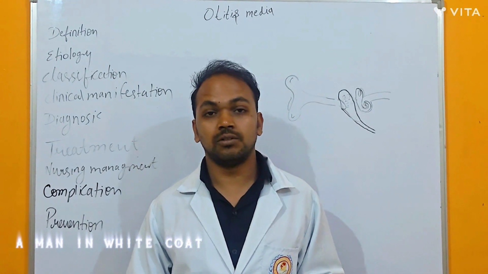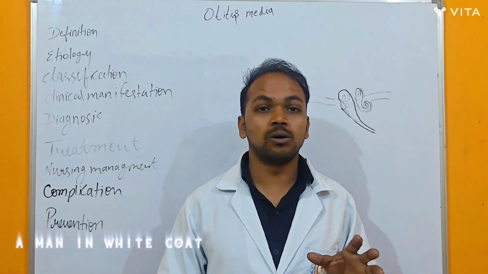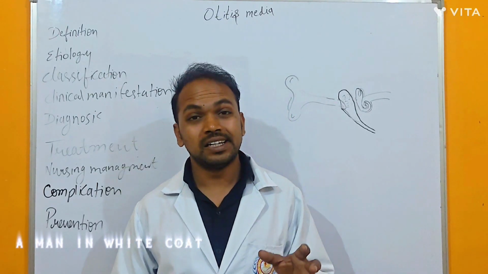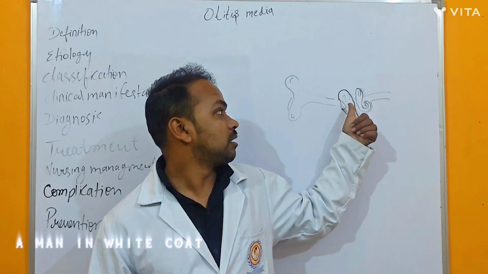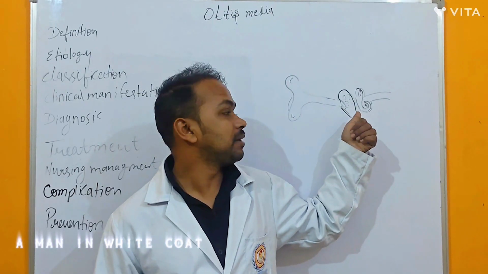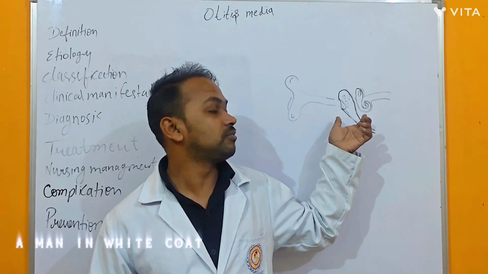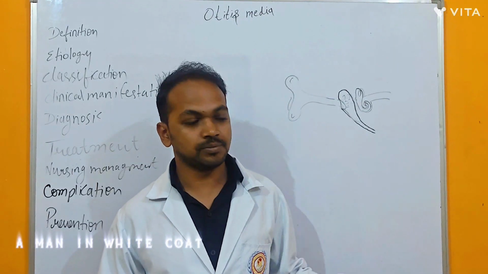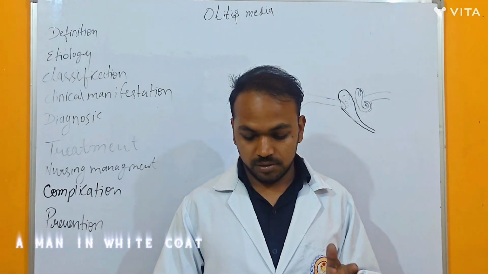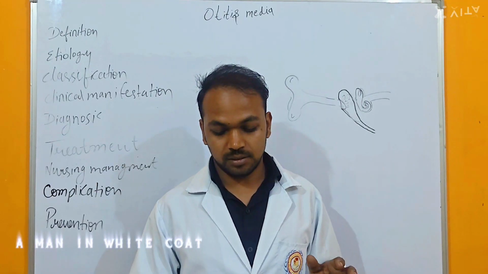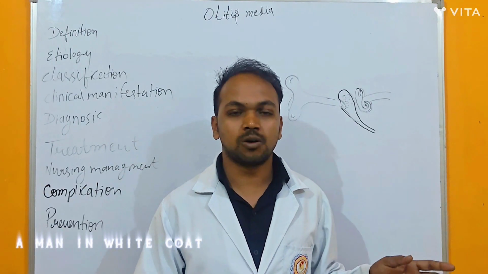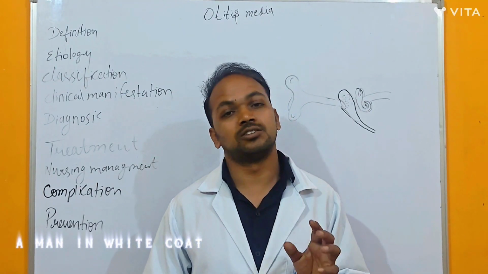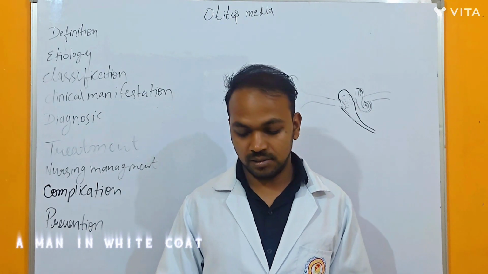Then the complications. The most common complication is hearing loss. Because of the otitis media, there are chances of hearing loss, because the tympanic membrane can rupture because of the infection and inflammation. It's a complication. Then speech delay, because of this there is a chance of speech delay. Then the last one is prevention.